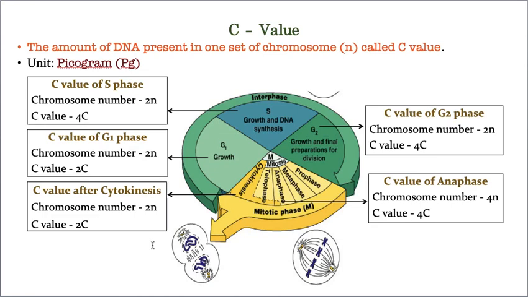Now we will go phase after phase, and then we will count this particular C value. The cell cycle starts with interphase.